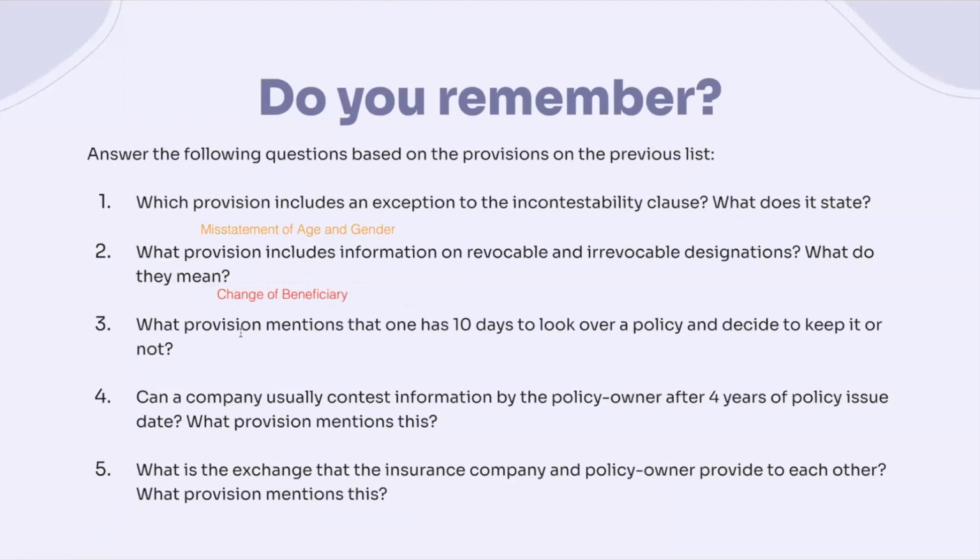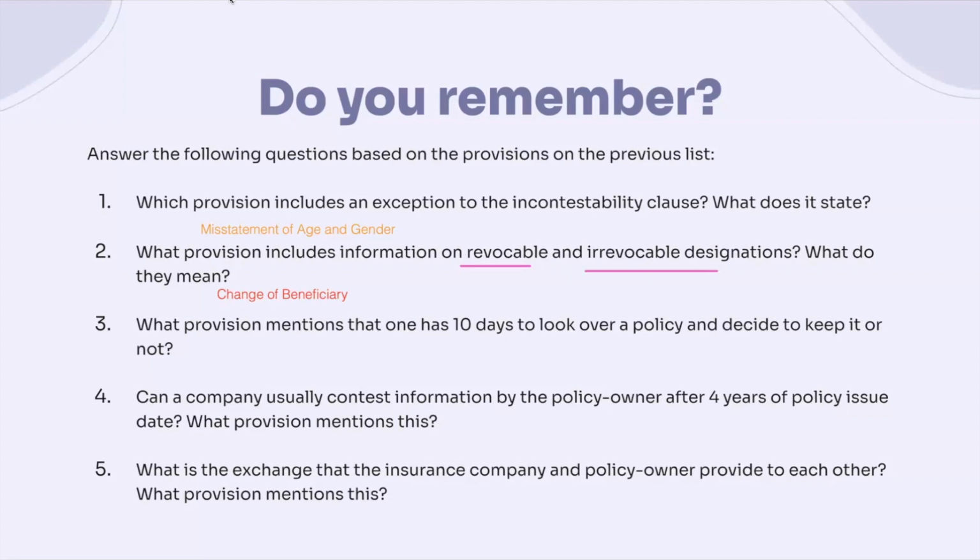And so if we go back to review what these designations mean, hopefully we remember that a revocable designation means that the policy owner is able to change the beneficiary without the beneficiary's prior consent. And irrevocable means that the policy owner cannot change the beneficiary without their consent. And so we can see how this also applies to health insurance, right? Because with health insurance, we also have beneficiaries as well, just like with life insurance.